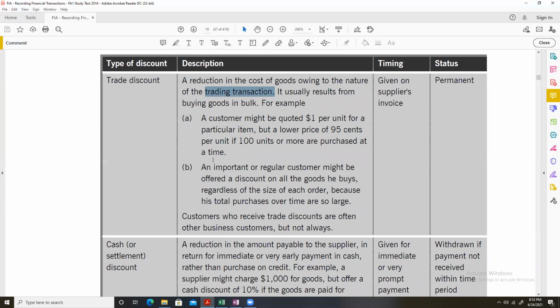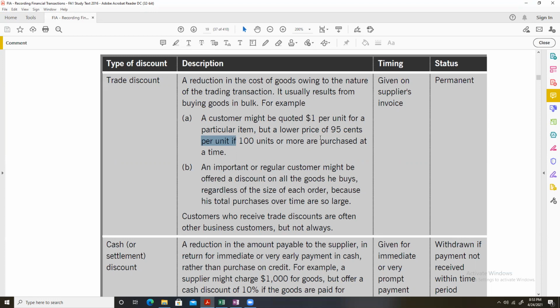Here you can see some examples of trade discount are already mentioned. A customer might be quoted $1 per unit for a particular item, but a lower price of 95 cents per unit if 100 units or more are purchased at a time. Now, for example, you go to one of your suppliers and you ask to buy something. The supplier tells you that if you buy less than 100 units, then you will have to pay a price of $1.